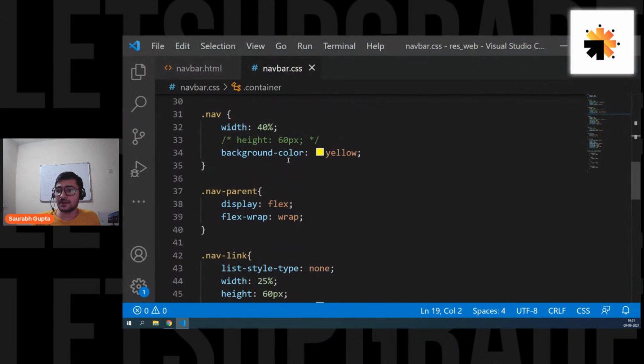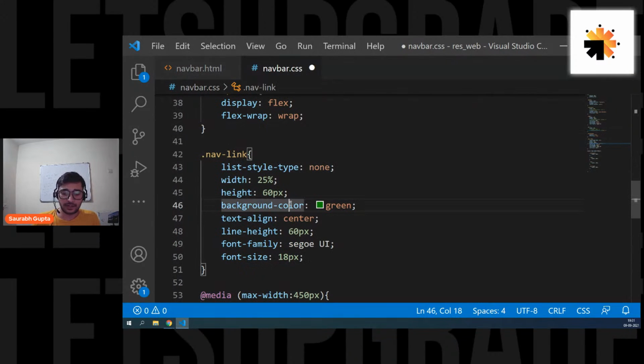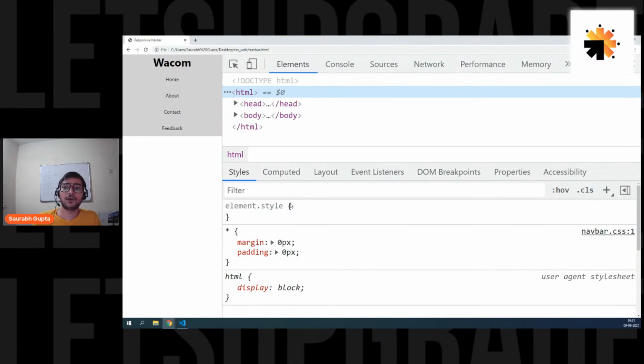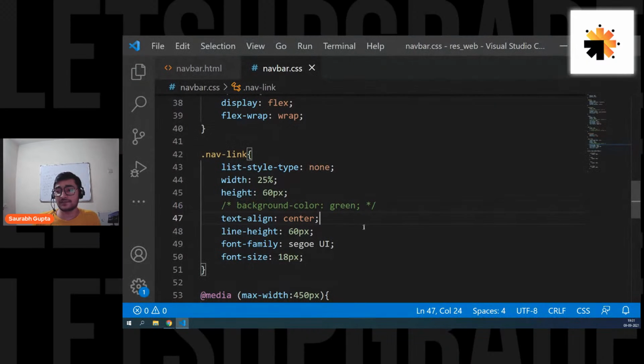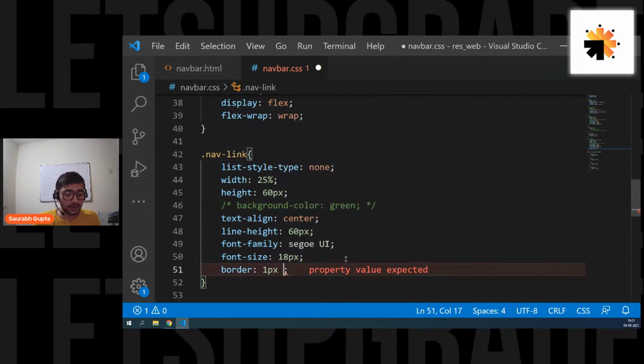And let's give navigation. Where is navigation? Remove the yellow from it. Remove the green from it. Here we go, like this. And if you want, you can give some borders here. Definitely some borders. So you can go ahead and give some borders like border 1 pixel.